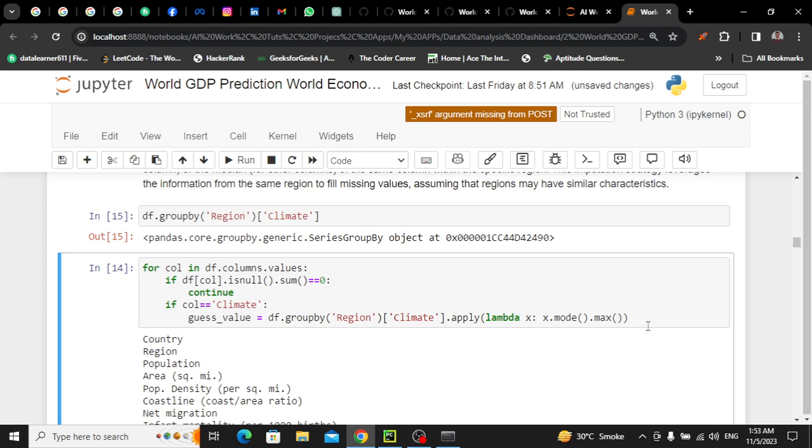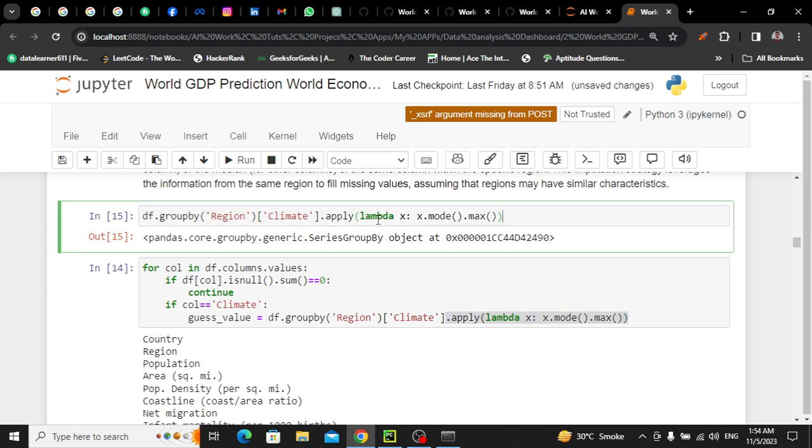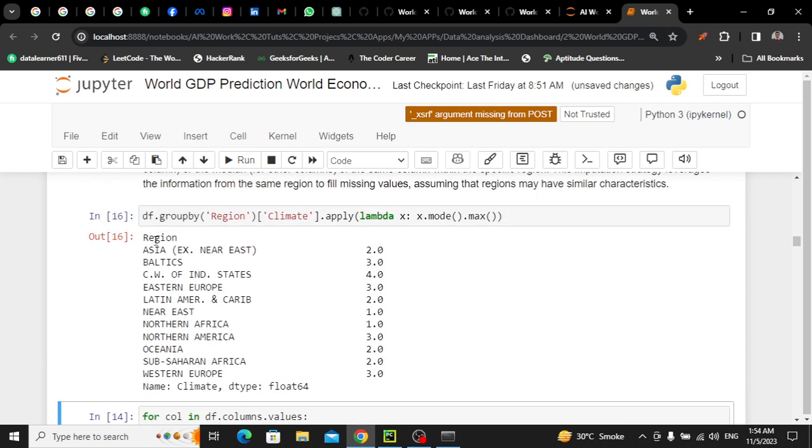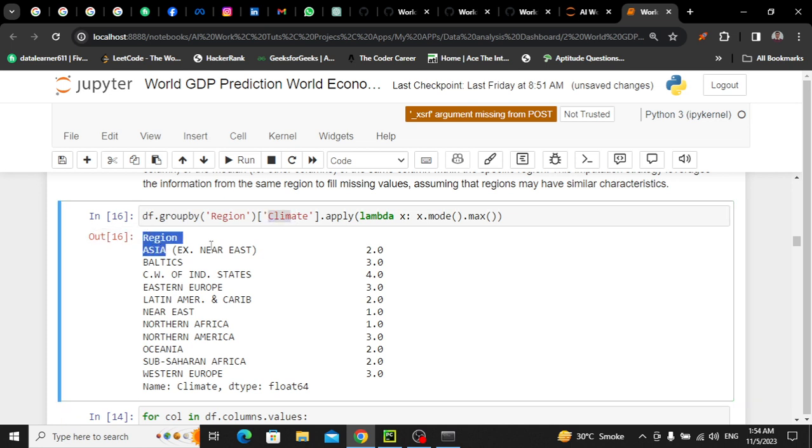and after that use this line of code, control C, control V, you would see this thing. So for each region we have taken the climate column. For Asia we have taken the maximum value. If I remove this one, you will see for each region not only one value, a lot of values.